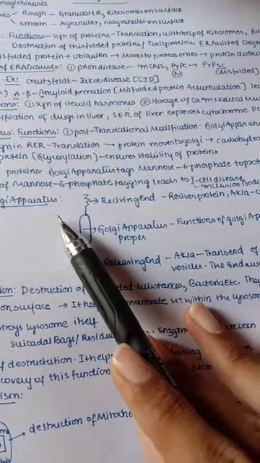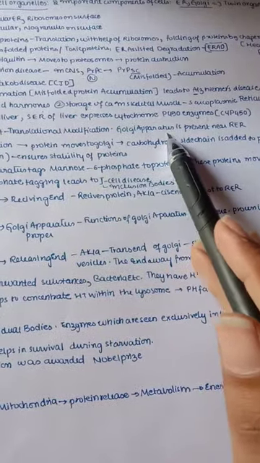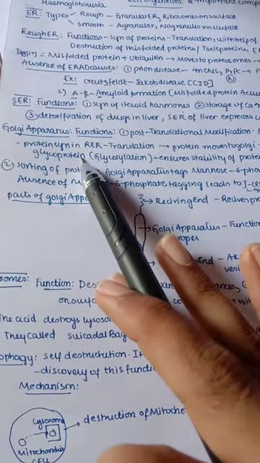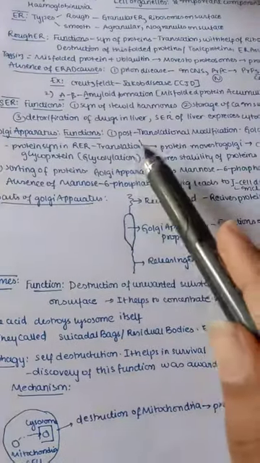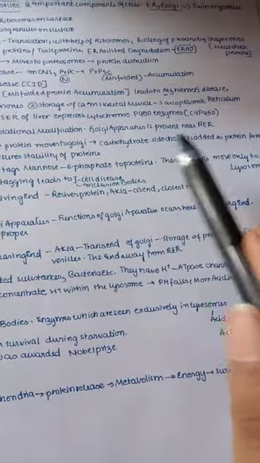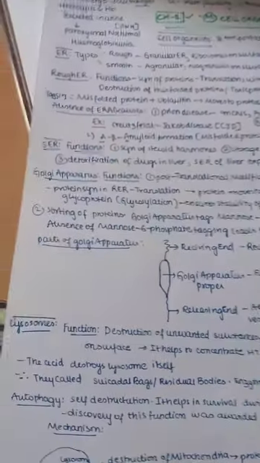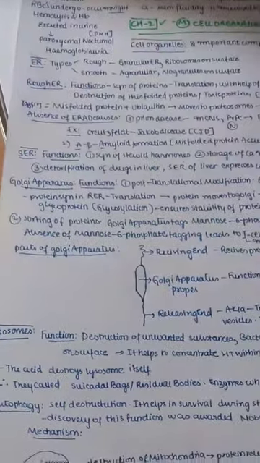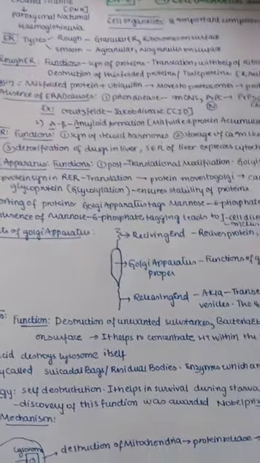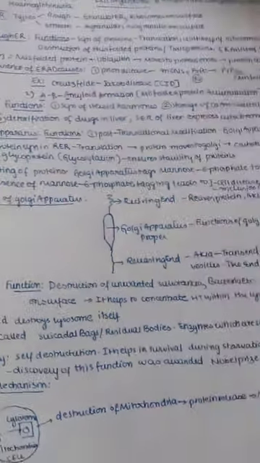And next, coming to Golgi apparatus. Golgi apparatus functions are mainly post-translational modification, and the Golgi apparatus is present nearer to the rough endoplasmic reticulum, where protein synthesis, that is translation, takes place. So proteins move to the Golgi, and after that a carbohydrate side chain is added to the protein, forming a glycoprotein. This glycosylation process ensures the stability of proteins. So the Golgi adds carbohydrate, undergoes glycosylation, and forms a glycoprotein.